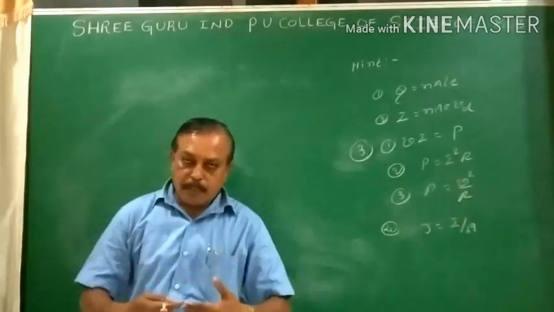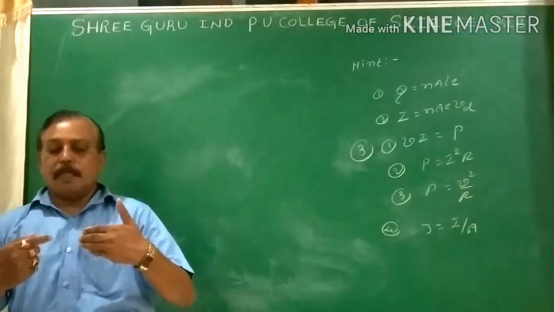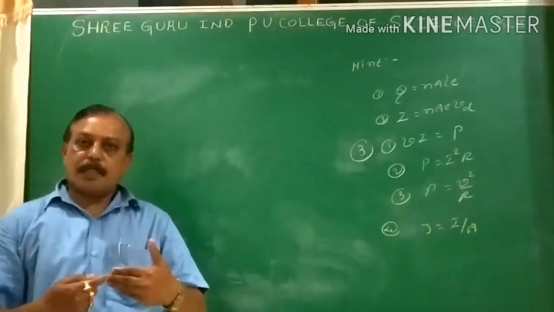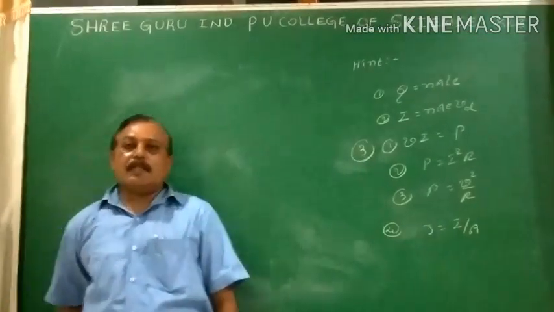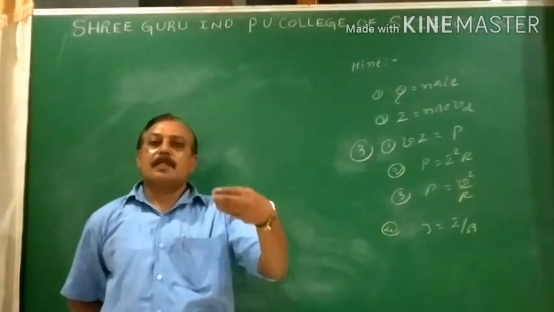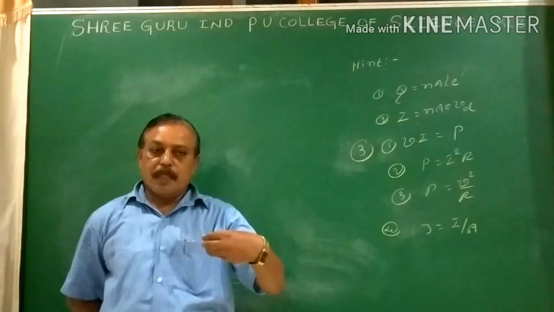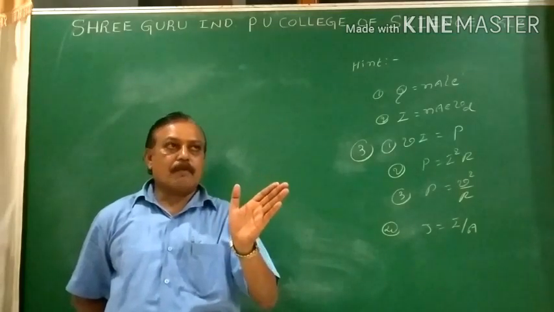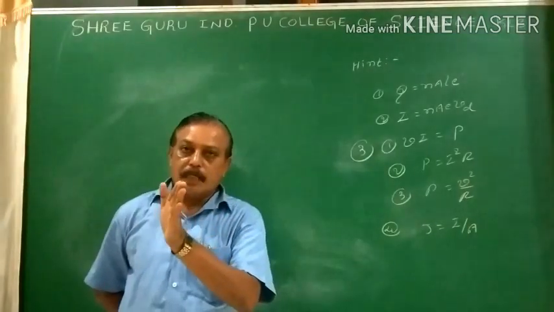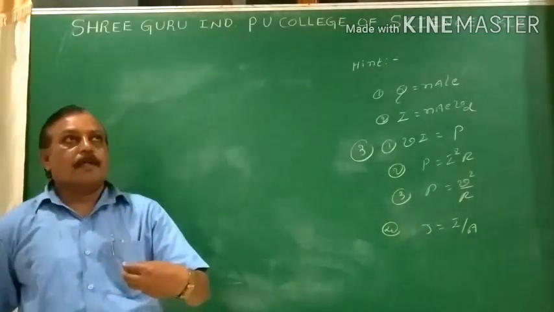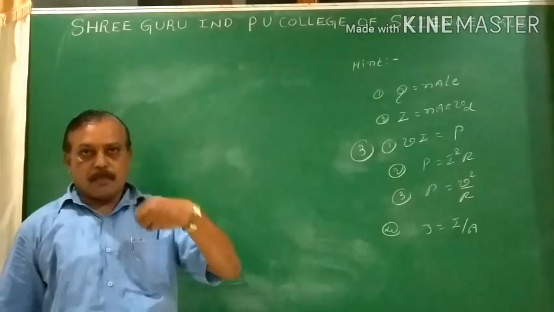By the application of the electric field, with the help of what? Maintaining a potential difference across the ends of the conductor, the electrons are set in motion. When the electrons are set in motion, they possess a velocity called drift velocity. There is a slight change in the position of the electron from its initial path by the application of the electric field. That is nothing but drift velocity, Vd. So we have calculated the drift velocity.